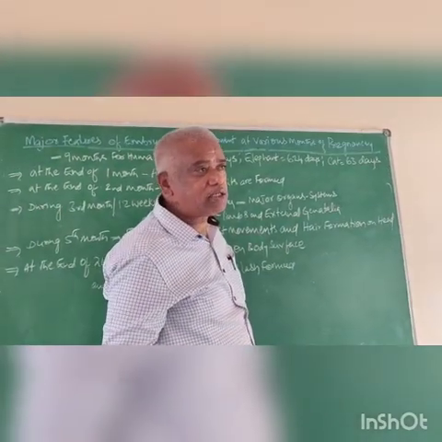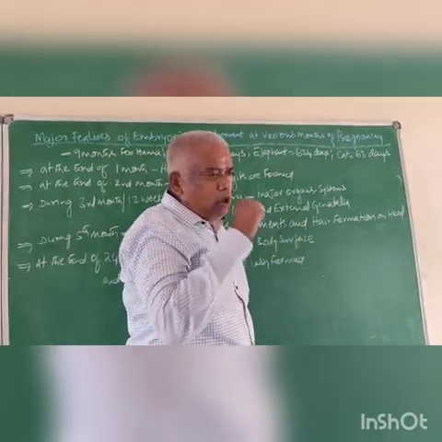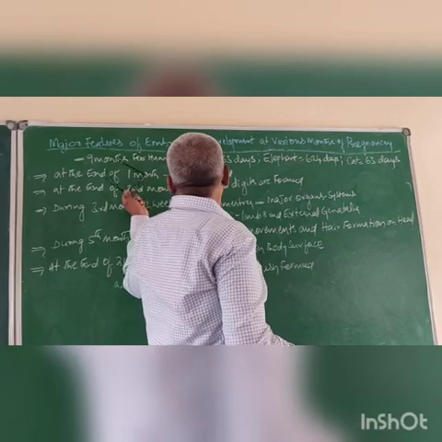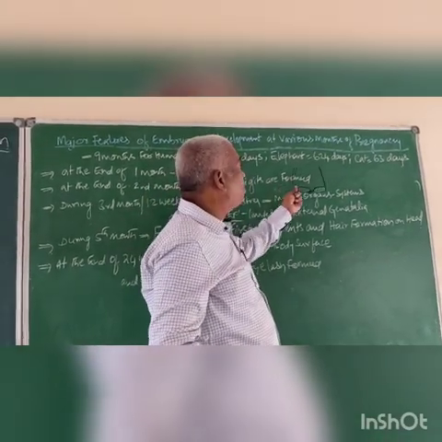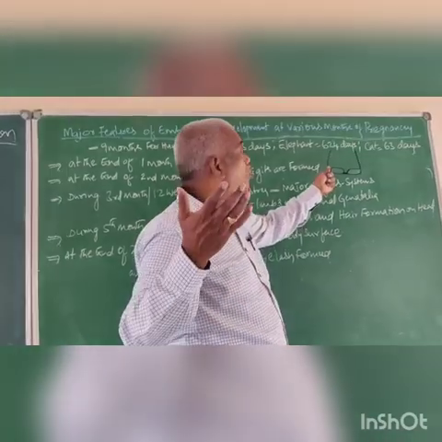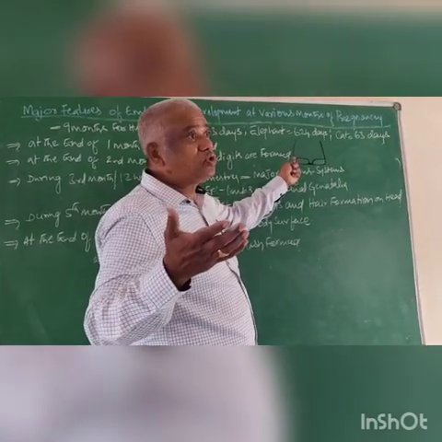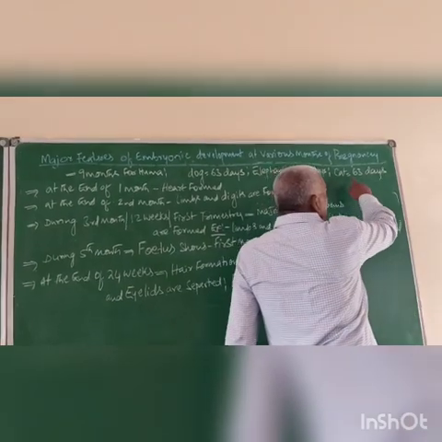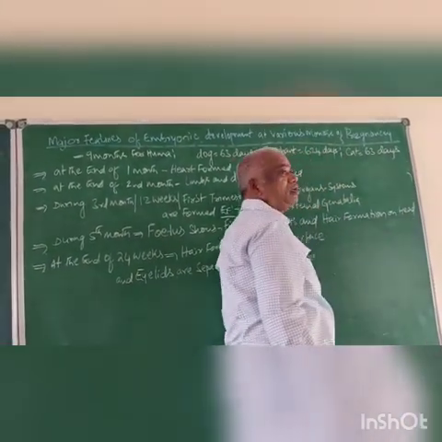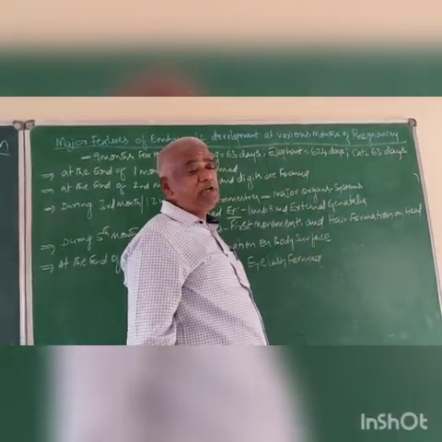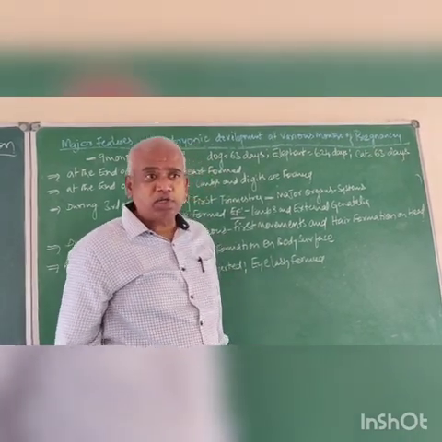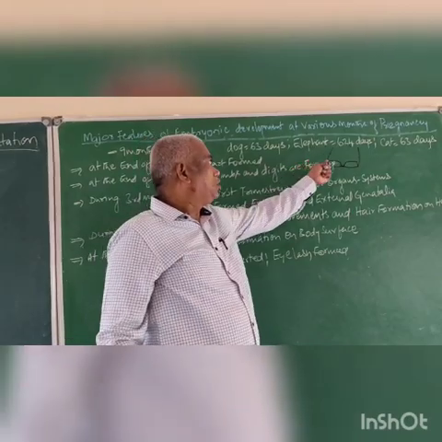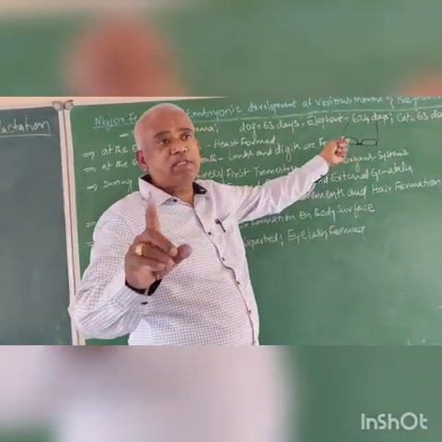If you convert to months, it is more than human beings. Human beings 9 months, that is 270 days, and elephant 624 days. I think the elephant has the longest pregnancy duration among animals. That is 624 days. It is given in the NCERT textbook.